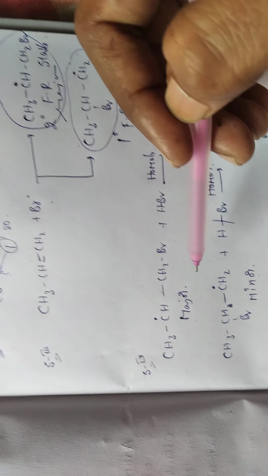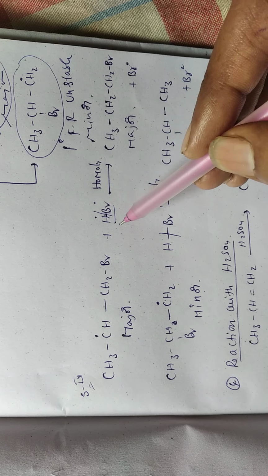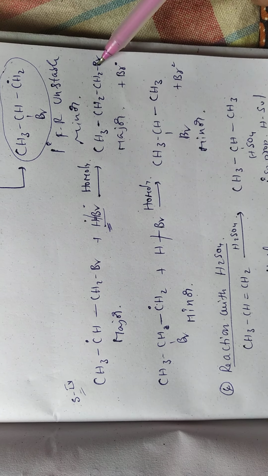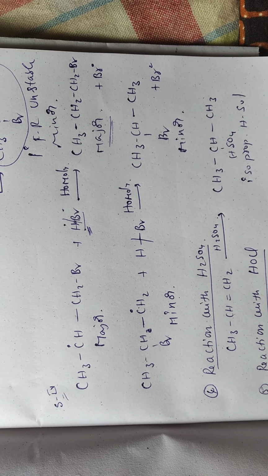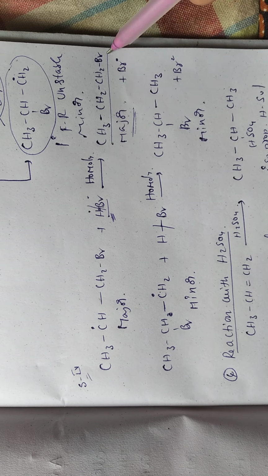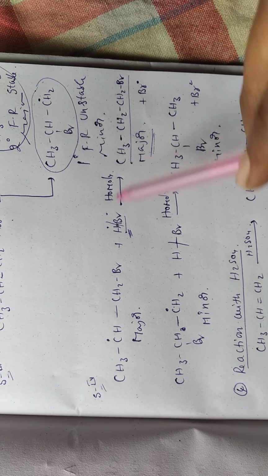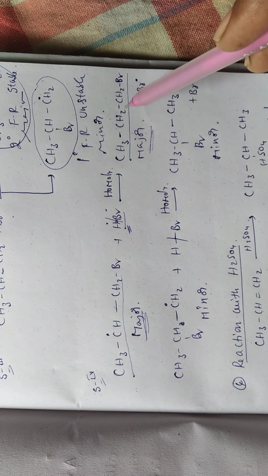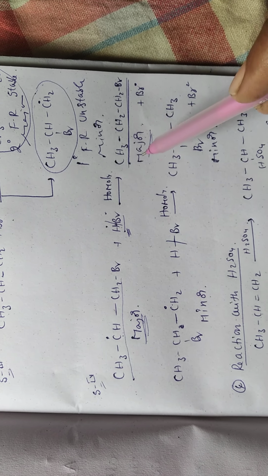Now these major and minor radicals combine with HBr, which again undergoes homolytic fission. The lighter particle, the hydrogen radical, combines with carbon. Because the secondary free radical is formed in major amount, the H radical combines with the CH radical, so 1-bromopropane is formed in major amount and 2-bromopropane in minor amount. In the anti-Markovnikov statement we directly predict that 1-bromopropane is major; why it is formed is explained by the mechanism.